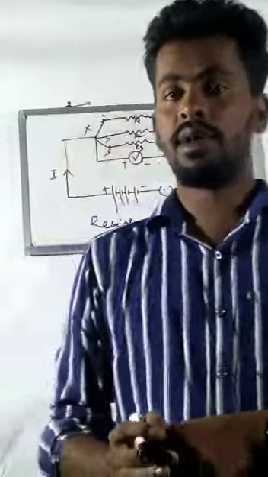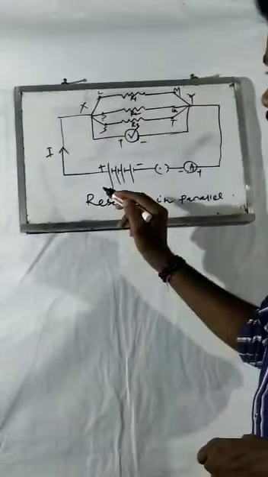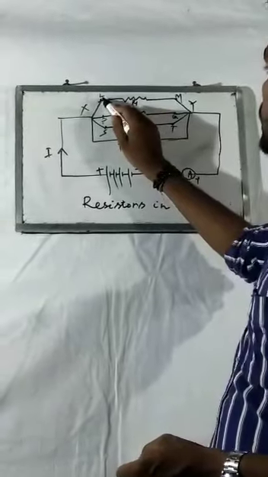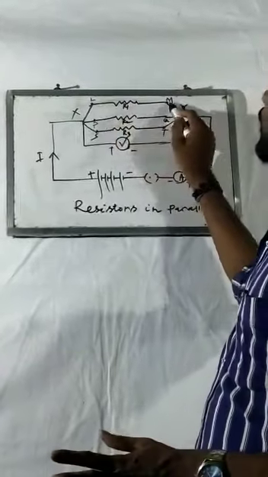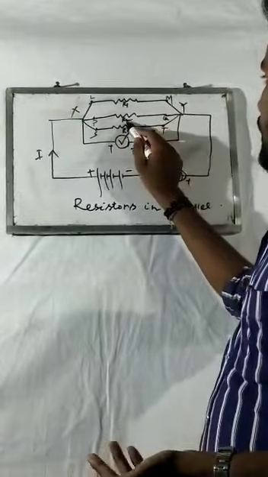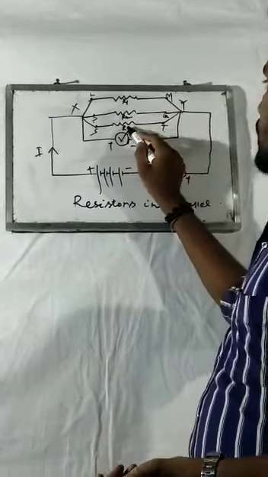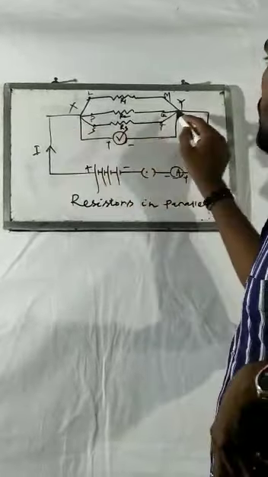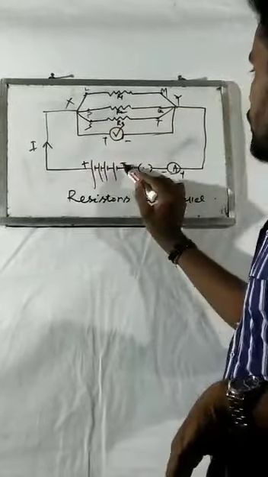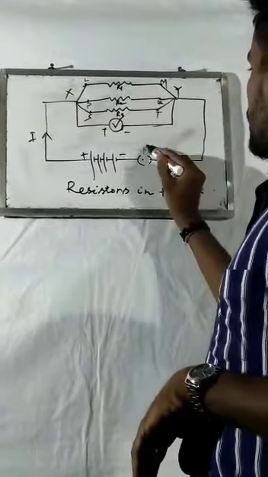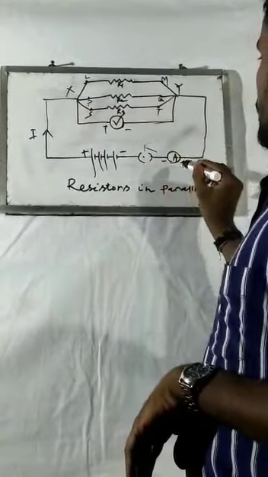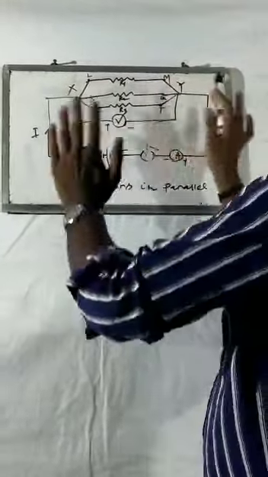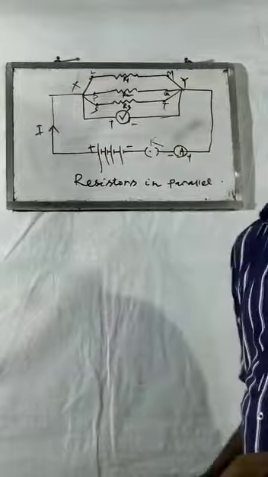Now we see parallel connection. Before you draw the circuit diagram of parallel connection, always remember these are three resistors R1, R2, R3. These are the terminals. L and M are the two terminals of resistor R1, P and Q are the two terminals of resistor R2, and S and T are the two terminals of resistor R3. X and Y are the two terminals of the total circuit, and the current is flowing from negative to positive terminal. Here K is a switch and A is the ammeter, always connected in series, and the voltmeter is always connected in parallel. So this is the total circuit diagram of the parallel connection.